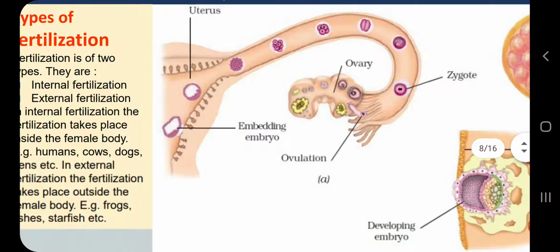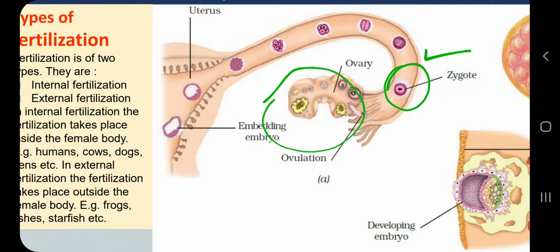This is how. So what is a zygote? Again, a zygote is a fusion product of what? Egg and sperm. What is the site of fertilization? The site of fertilization is the oviduct or fallopian tube. So the ovary will make eggs, and it will release the egg into the oviduct or fallopian tube.